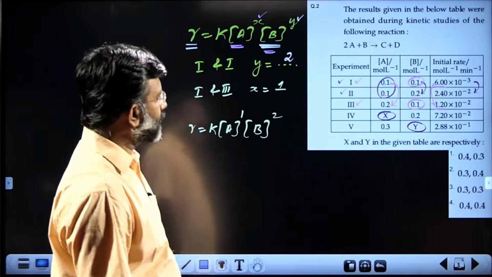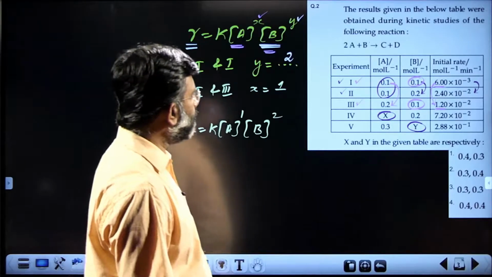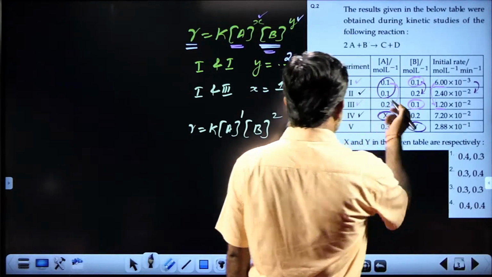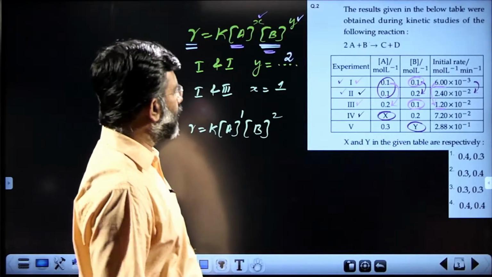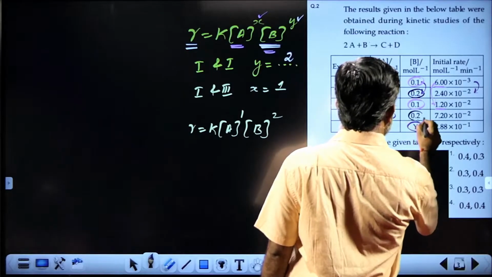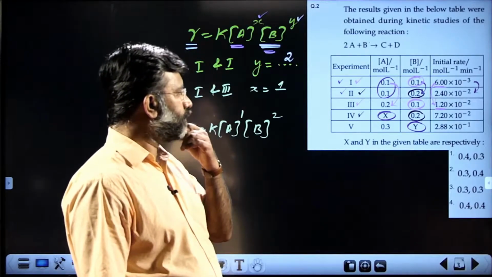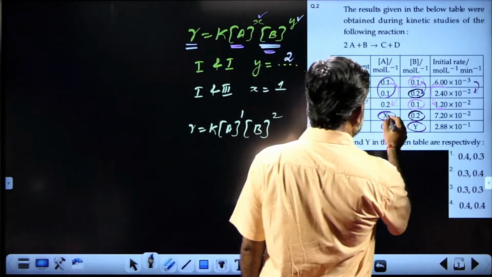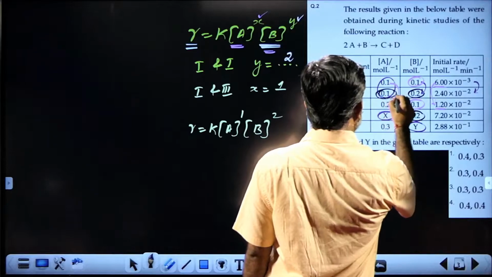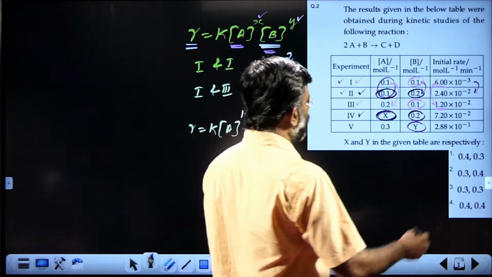To find out X, I would say you can take the data 2 and 4, where the concentration of B is remaining constant, 0.2, 0.2. Now we need to identify how much is the change coming here. A concentration is 0.1. And what is the concentration of A? That is X, for which you can investigate what is happening to the rate.